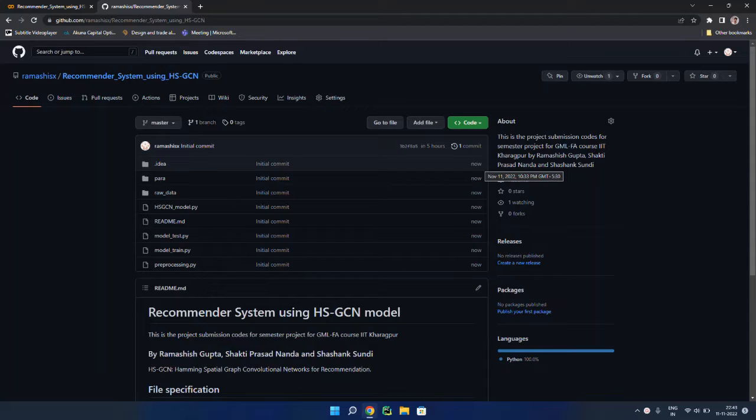The problem with current GNN models for recommender systems is that we get an overwhelming amount of data, and computing the similarity score between user and between user and items is a computationally tedious task. It works in a time complexity of somewhere around n into m into k, where n is the number of users in the space, m is the number of items, and k is the latent representation of everything in